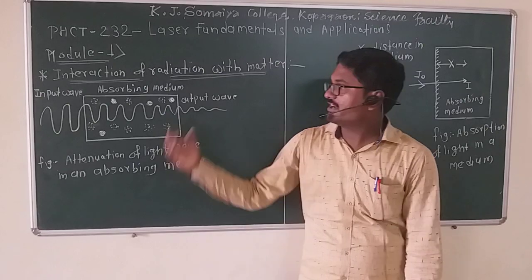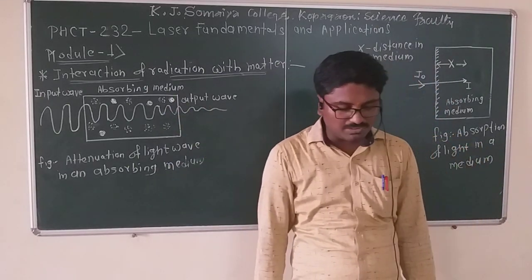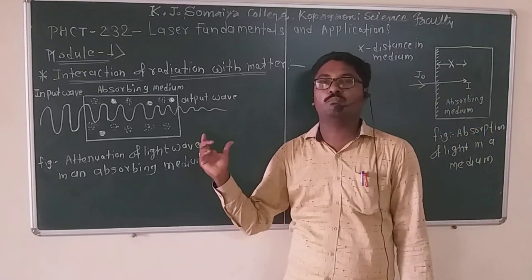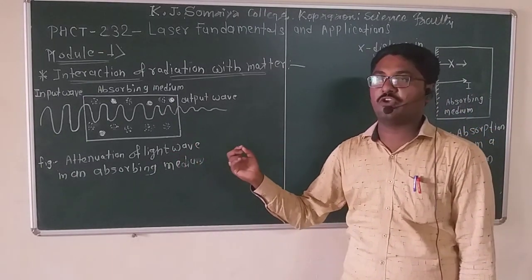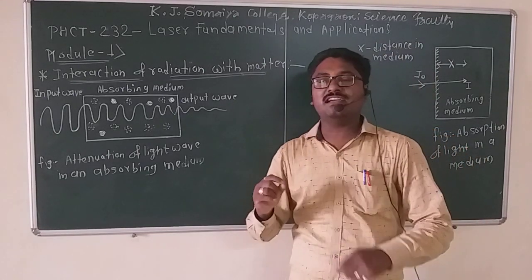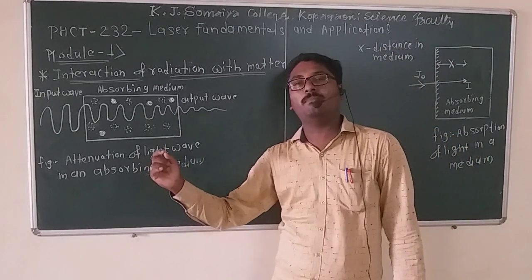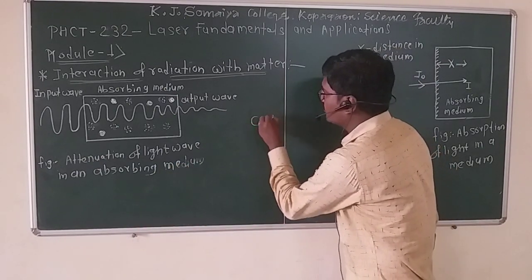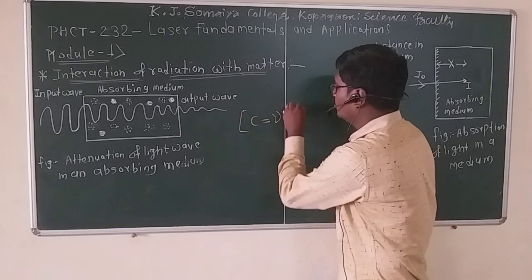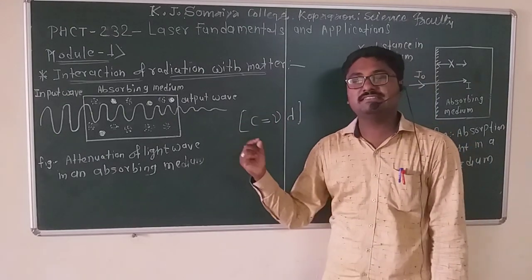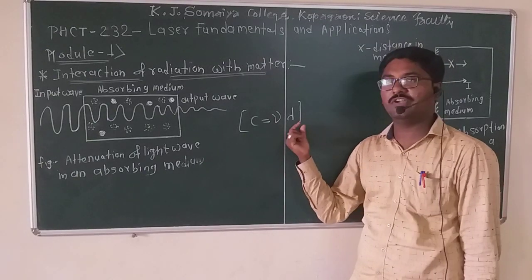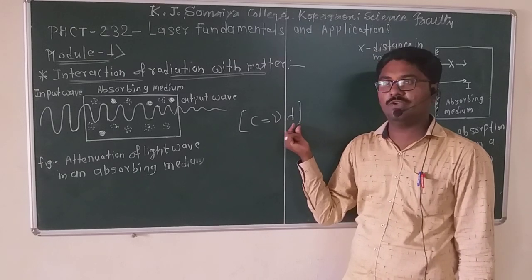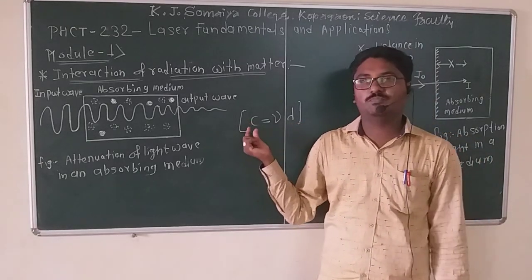Before we start the interaction of radiation with matter, we know that Maxwell established that an electromagnetic wave propagates at speed c in a vacuum. That means the frequency and wavelength of a light wave are related to c through the relation c equals nu lambda, where nu is the frequency, lambda is the wavelength, and c is the speed of light.